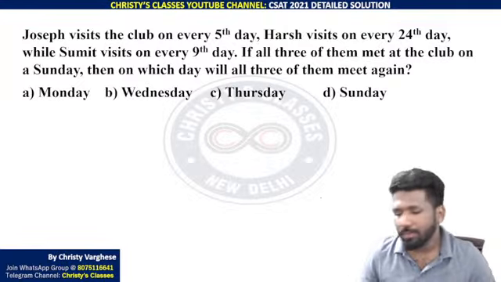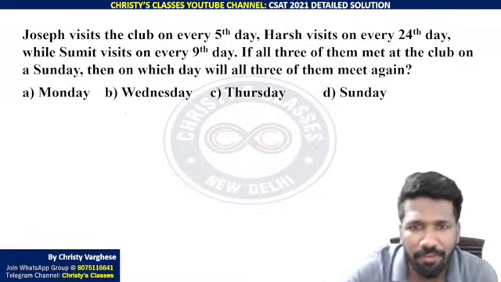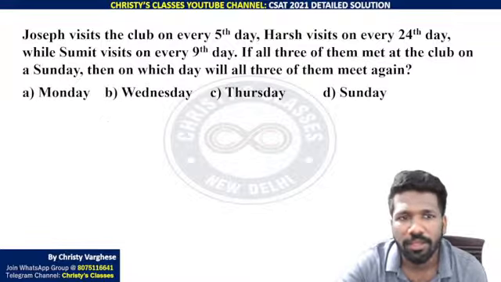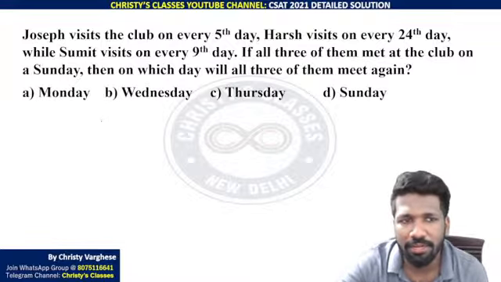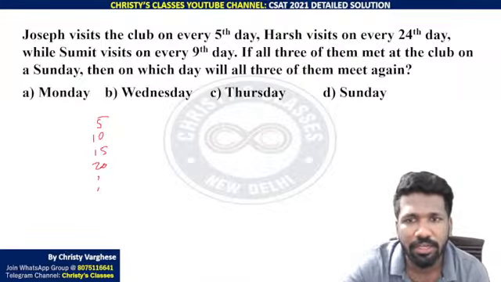Okay, so I will explain this. Some of you got an answer. Joseph visits the club on every 5th day. Harsh visits the club on every 24th day. Sumit visits on every 9th day. That means Joseph visits on 5th day, 10th day, 15th day, 20th day, etc. Harsh visits on 24th day, 48th day, 72nd day, etc.